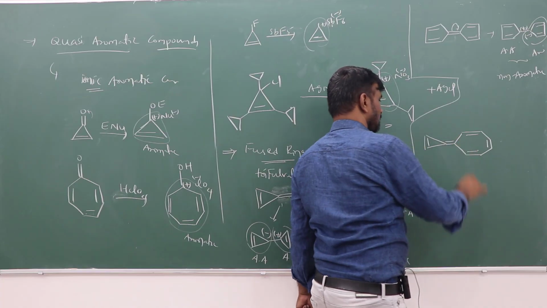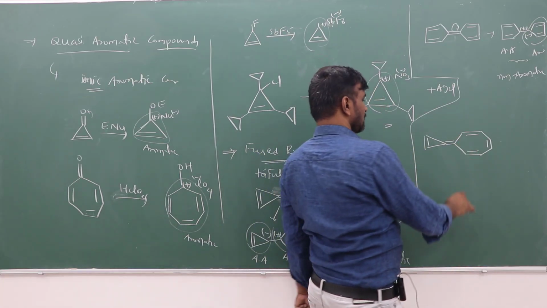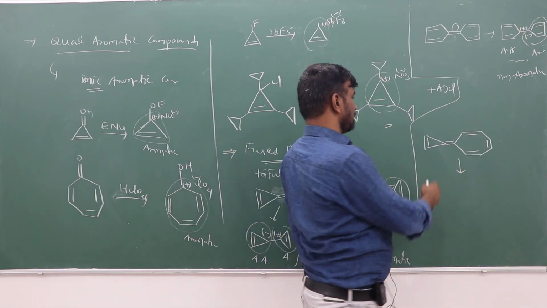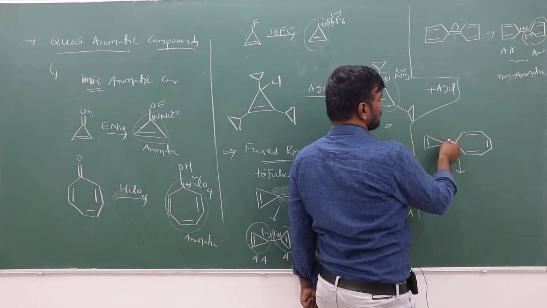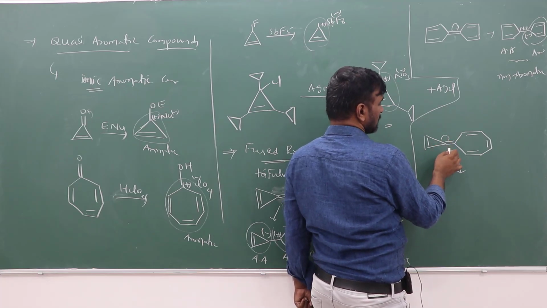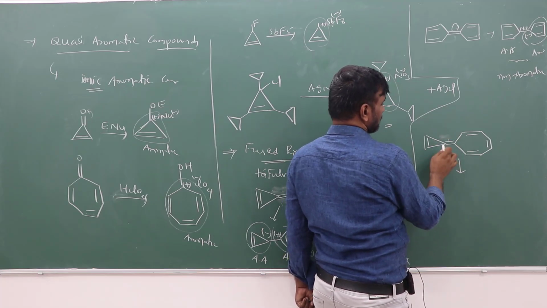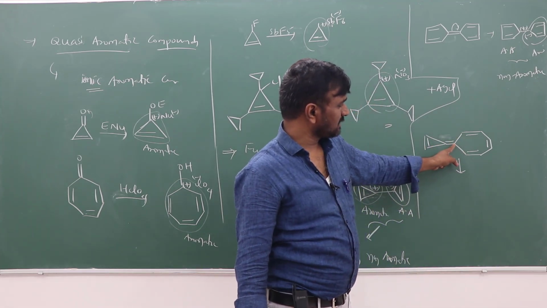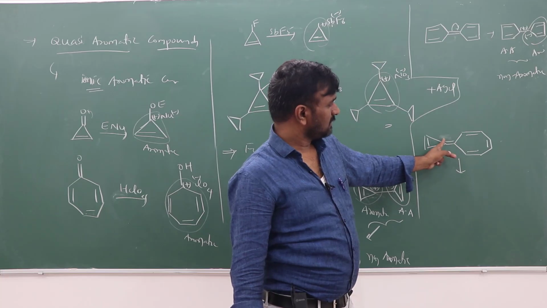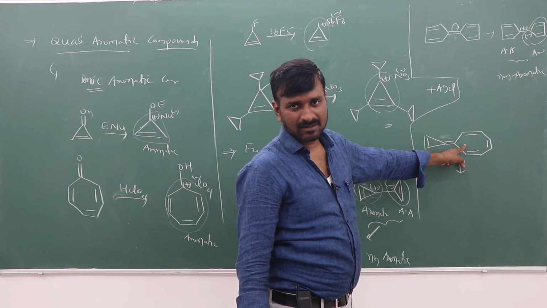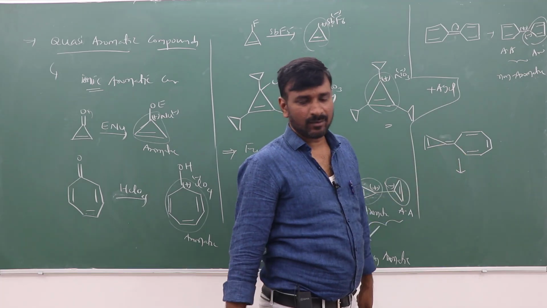If it is like this, what will happen? Towards this side it is anti-aromatic and this is aromatic. Towards this side this is anti-aromatic and this is aromatic. So overall, this is non-aromatic.